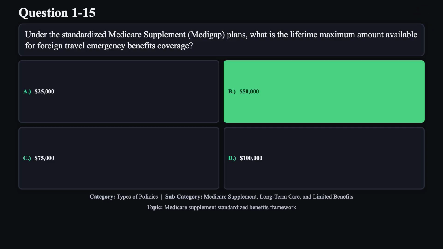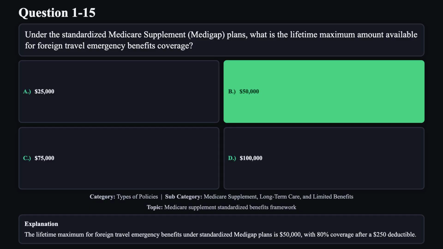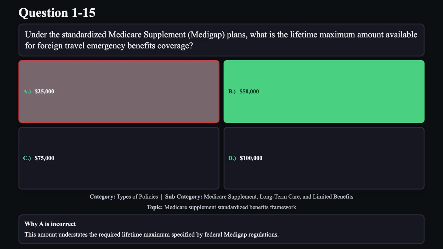The correct answer is B. The lifetime maximum for foreign travel emergency benefits under standardized Medigap plans is $50,000 with 80% coverage after a $250 deductible. Reason A is not correct. This amount understates the required lifetime maximum specified by federal Medigap regulations.